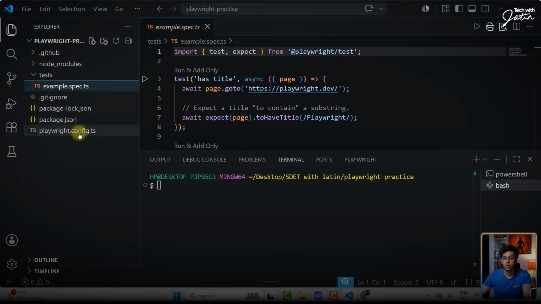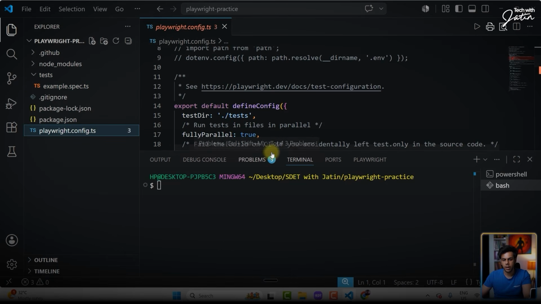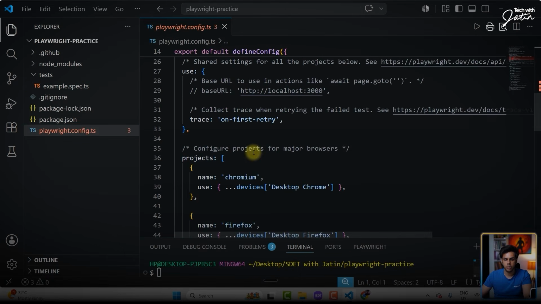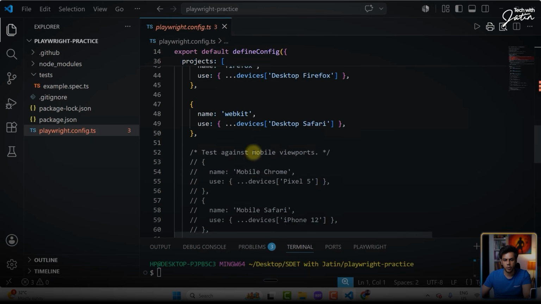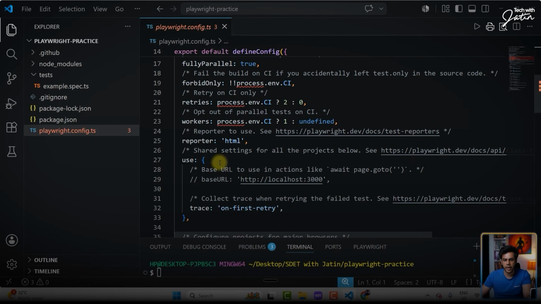We're going to go to the playwright.config.ts. We'll bring this a little bit down. There is one place where you can give the base URL. Base URL to use in actions like await page.goto. Base URL is this.